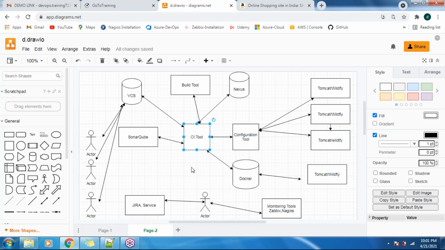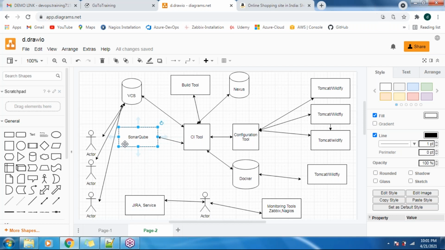Then this Jenkins automatically checks with the VCS if any updated code is available in the version control system. Jenkins automatically fetches that code and gives it to our SonarQube, in order to check the quality of the source code.